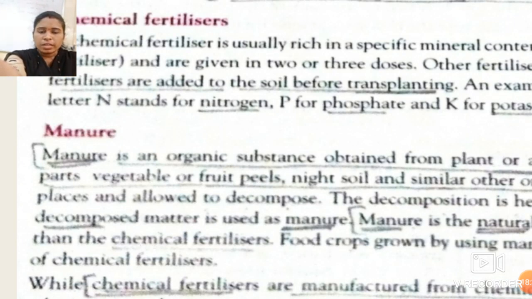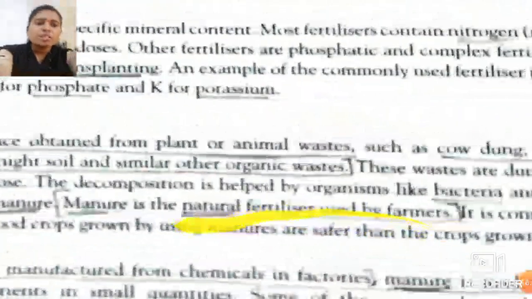But this does not mean that the vegetables are known as manure. No, students. Manure is the organic substance obtained after certain processes on the plant residues and the animal residues.